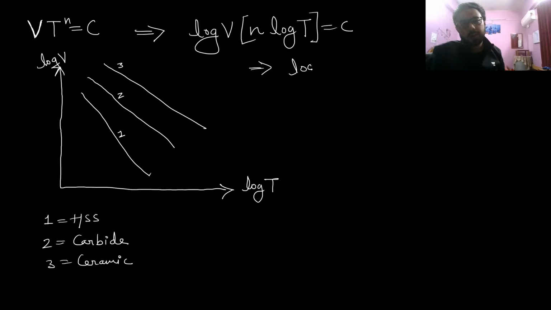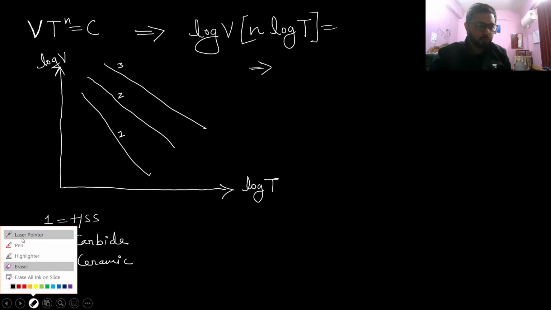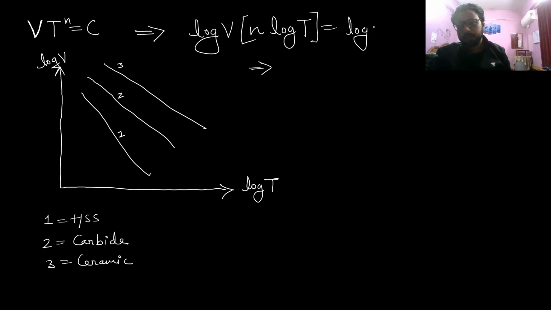So log V is related by, or log V divided by log T will be equal to C by, or that we cannot take because they both are coming as a product on one side of the equation, and here I have to take log C, which will not be that much of concern because log C can also be taken as a constant K. So here is the equation right here, and the log V and log T graph is shown in the figure.